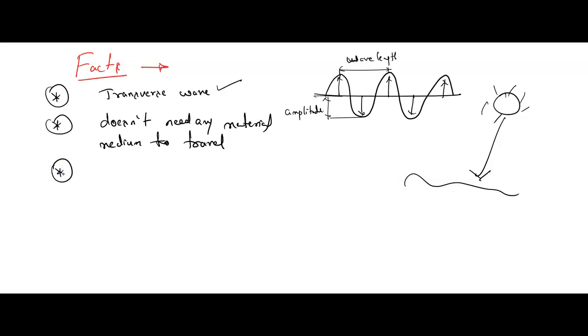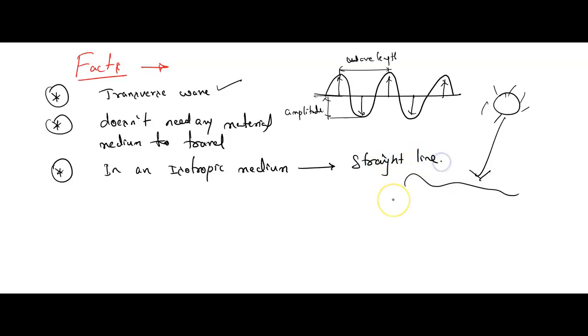And the third fact is, in an isotropic medium, light travels in a straight line. In which medium, children? In an isotropic medium, light travels in a straight line.